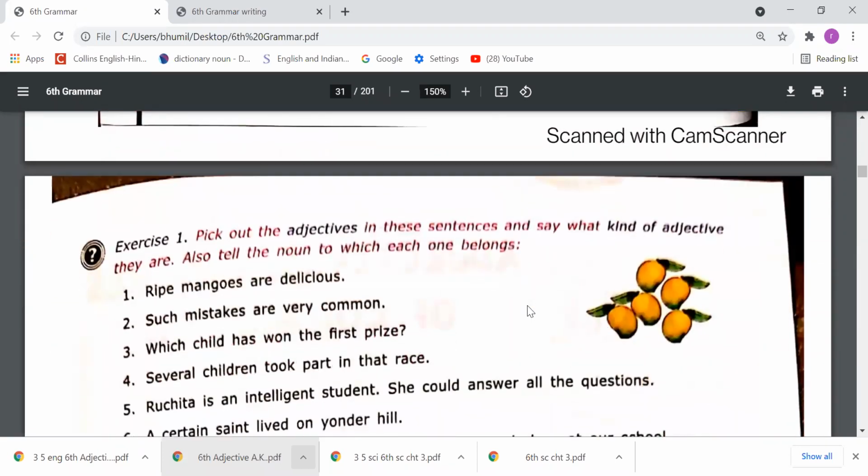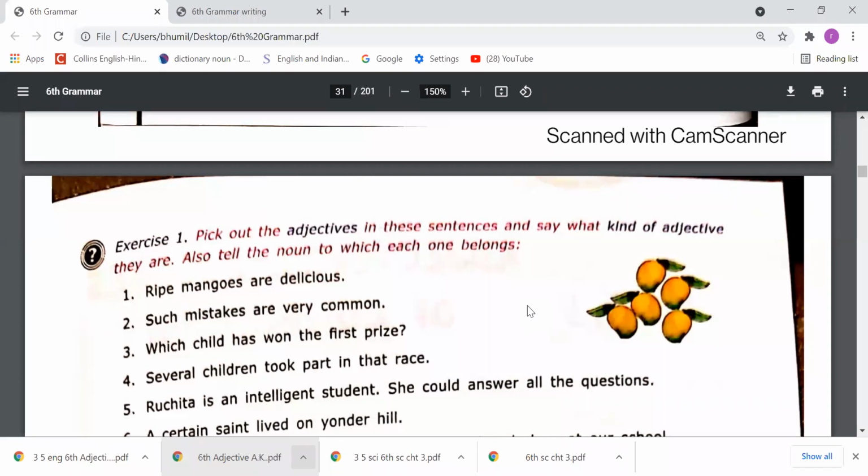Okay, dear students, on the basis of this understanding, you need to do exercise number 1. Please come to the first exercise: pick out the adjectives in these sentences and say what kind of adjective they are. Also tell the noun to which each one belongs. In this exercise, first of all we have to read the sentence. After reading it, we need to find the adjectives, and then tell the type of those adjectives. So let's do the exercise.